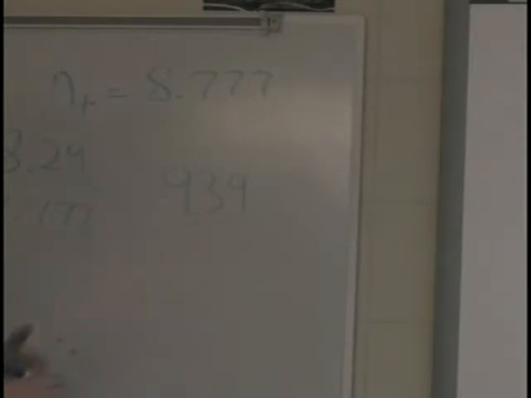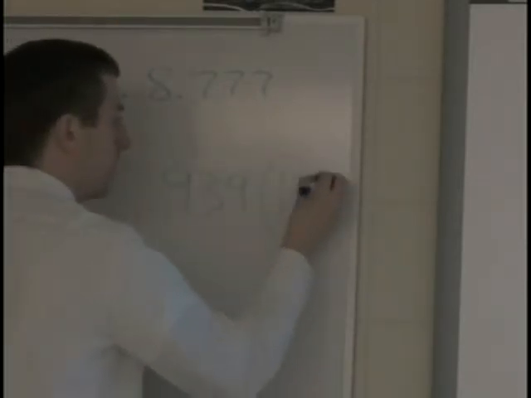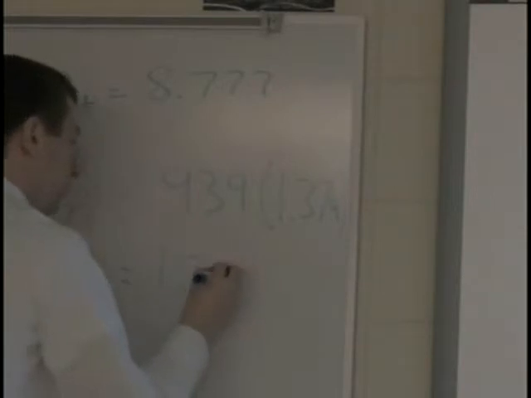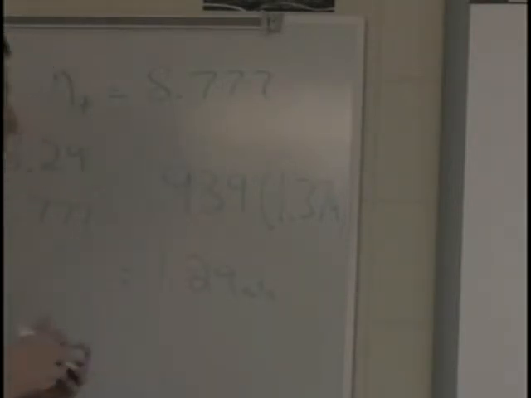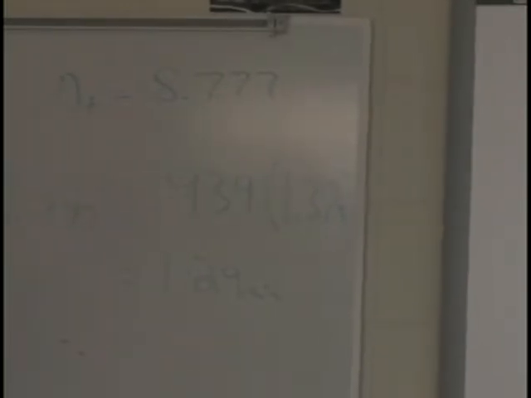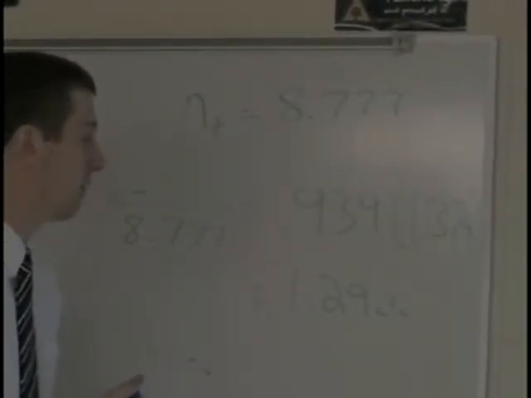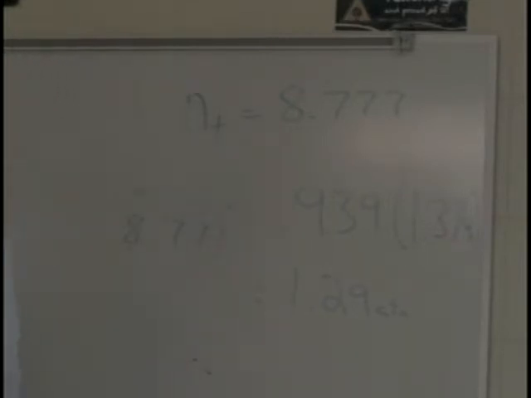Now that I have the mole fraction, I would multiply that by the 1.37 atmospheres. This will tell me the pressure of the methane, which for this one would be 1.29 atmospheres. Instead of writing down the other two, I'll just quickly talk you through it. For the ethane, instead of 8.24, I would take 0.421. When I take 0.421 divided by the 8.777, that would give me a mole fraction of 0.0480. If I multiply that by the 1.37 atmospheres, the partial pressure due to ethane would be 0.0658 atmospheres.